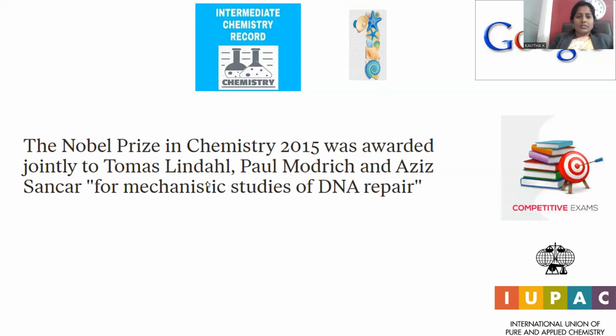The session will start with the Nobel Prize in the year 2015 in the domain of chemistry. A detailed explanation will be provided regarding the chemistry Nobel laureates of 2015, and what kind of invention was accorded this prestigious, globally recognized prize. The Nobel Prize in Chemistry 2015 was awarded jointly to Thomas Lindahl, Paul Modrich, and Aziz Sancar for the mechanistic studies of DNA repair.